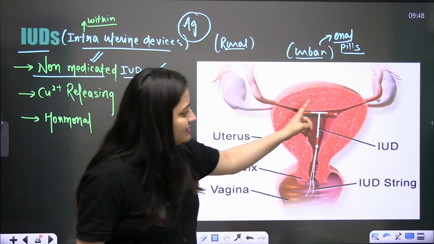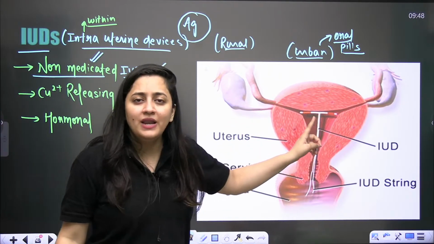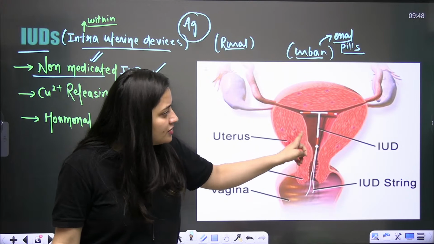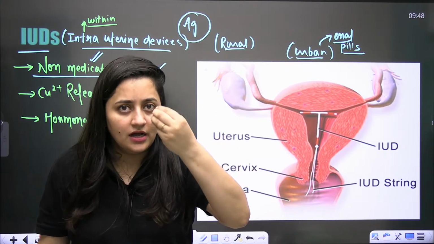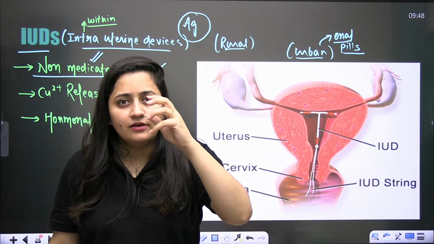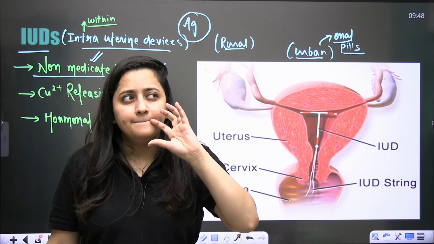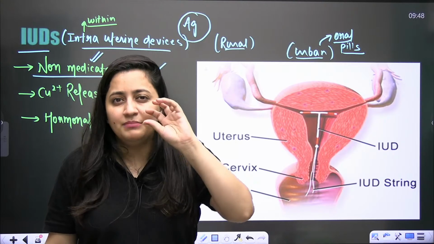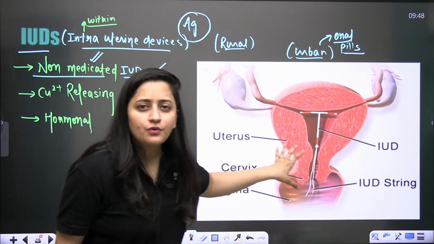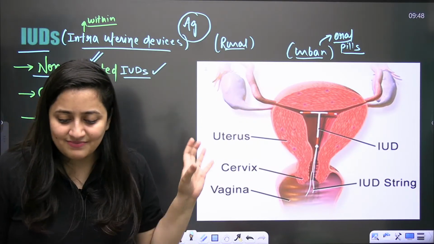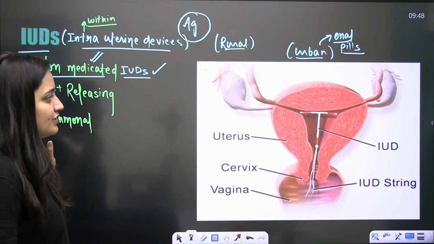Look at this, can you see this tube-like structure? It is made up of some kind of material which is not going to cause infection within.